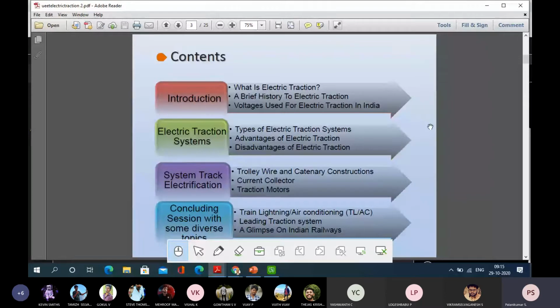But unfortunately, because of the accidents and the very worst consequences of such accidents, the world's entire focus has now diverted to renewable energy. That is also a very good sign. If you take any disadvantage of electric traction, a huge amount of power is required.